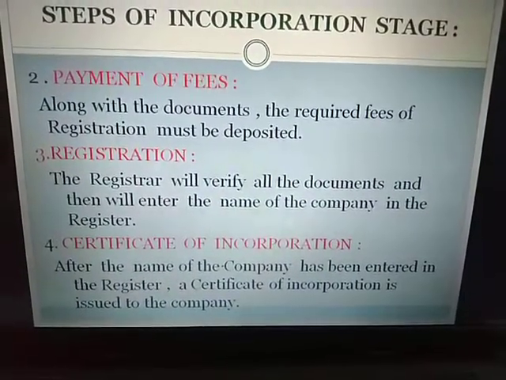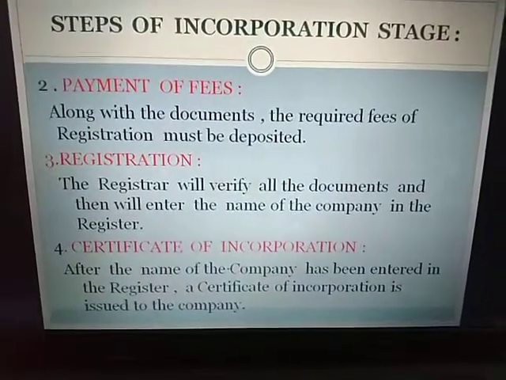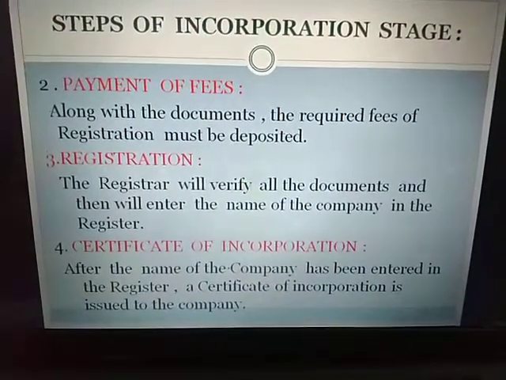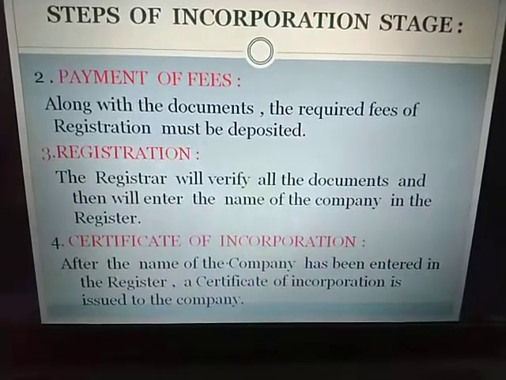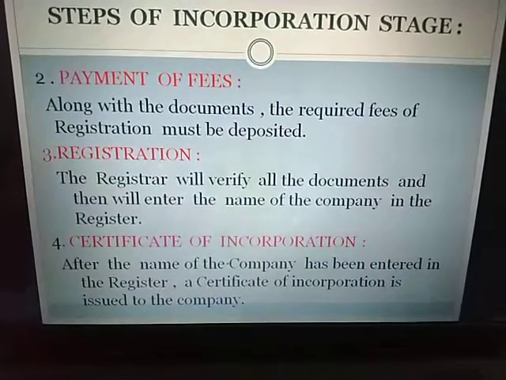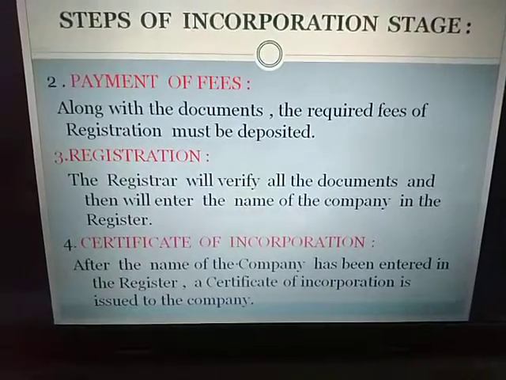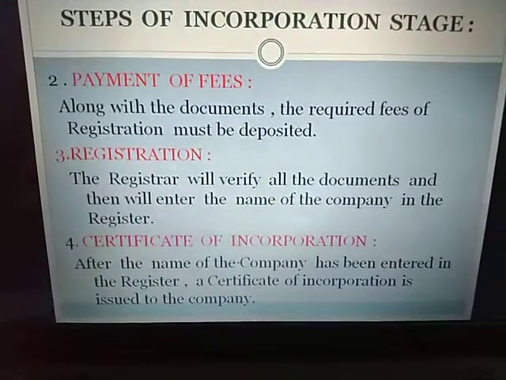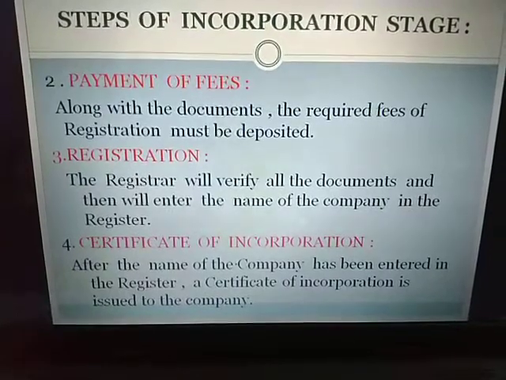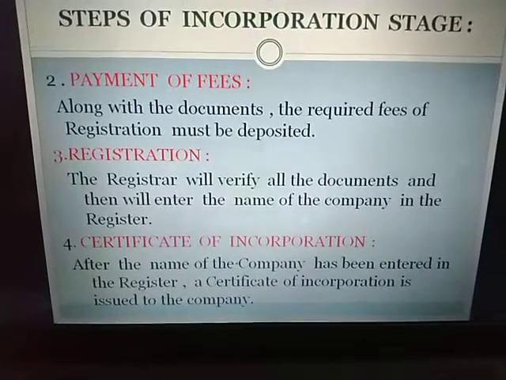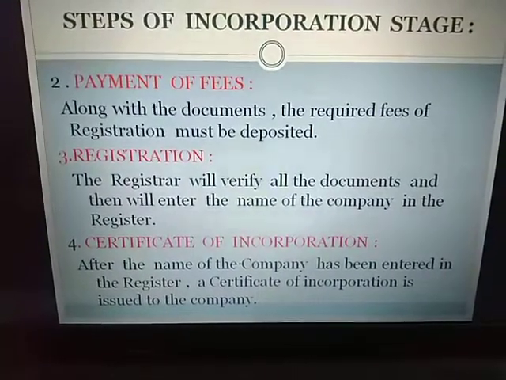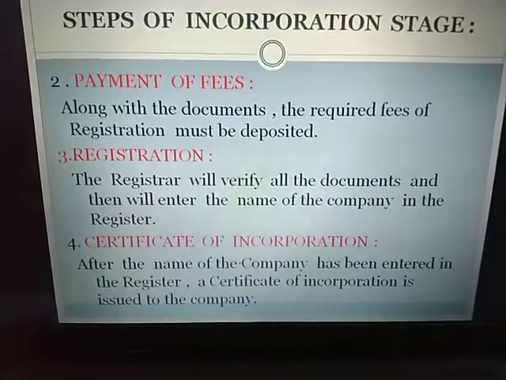This is the final step in the incorporation stage, as I told you earlier also. After the name of the company has been approved and entered in the register, all the documents have been verified, the fees have been received and the registration has been done, we get the certificate of incorporation, which is issued to the company by the registrar of companies.